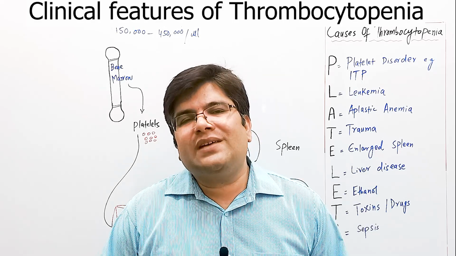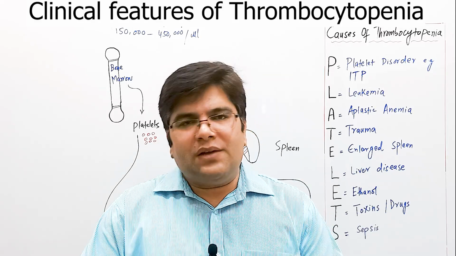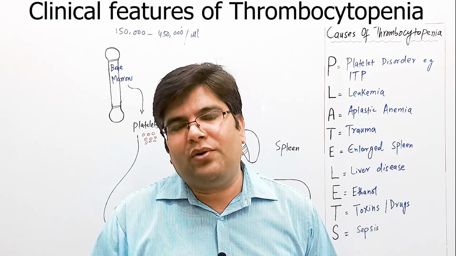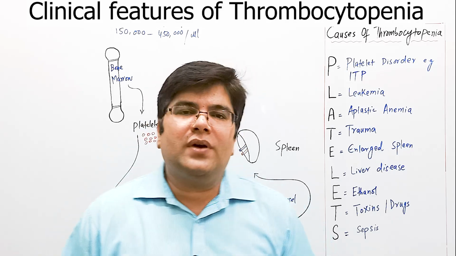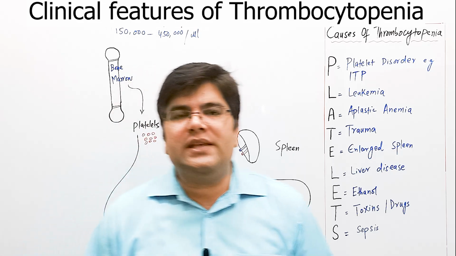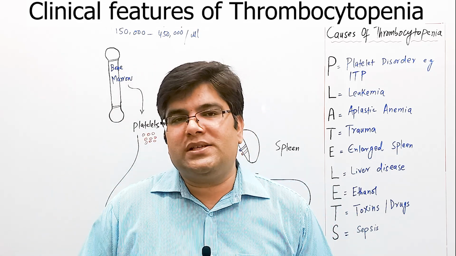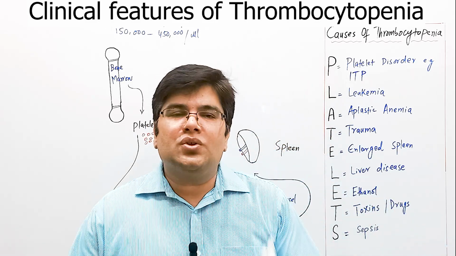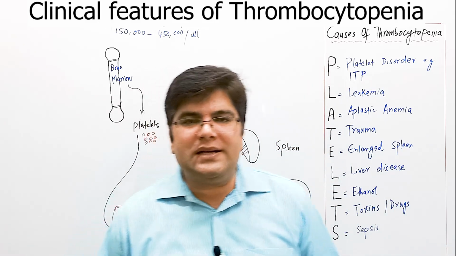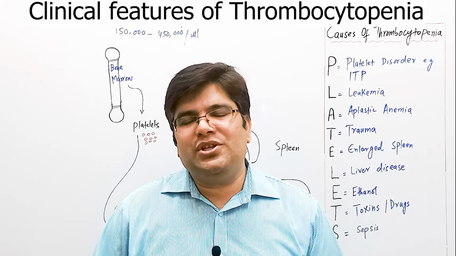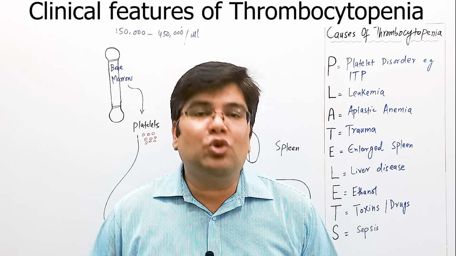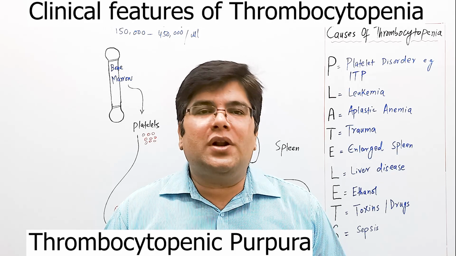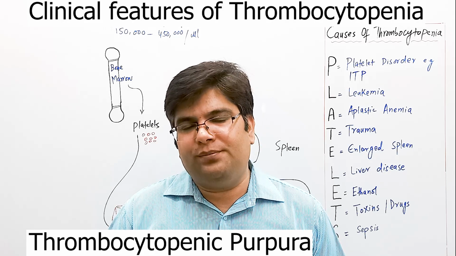What are the clinical features of thrombocytopenia? Platelets are very important to stop bleeding from small vessels like venules and capillaries. Actually, during daily life, thousands of smaller vessels rupture, and bleeding from those vessels is stopped by the action of platelets, which make a platelet plug there. So whenever there is deficiency of platelets, small pinpoint hemorrhages can occur in skin and mucous membranes, and these are called petechial hemorrhages, or we can also call it thrombocytopenic purpura.